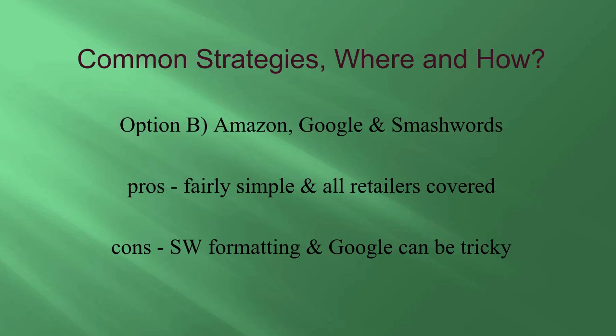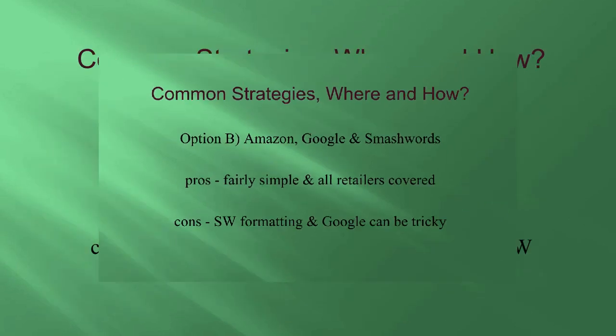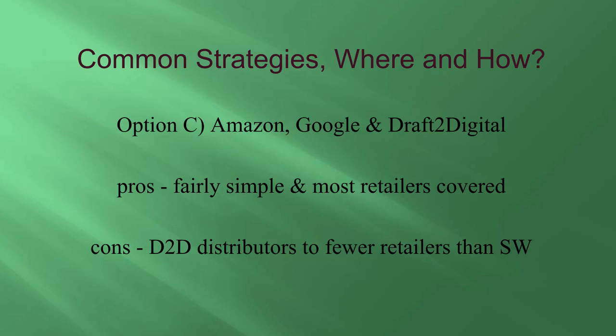The pros to this option is that it's fairly simple and you'll have all of the retailers covered because Smashwords distributes to all of the other retailers. The cons to this plan is that Smashwords formatting can be really tricky, and so can uploading to Google. It's a little more difficult than most retailers. Now, option C is basically to use Draft to Digital instead of Smashwords for your distribution.